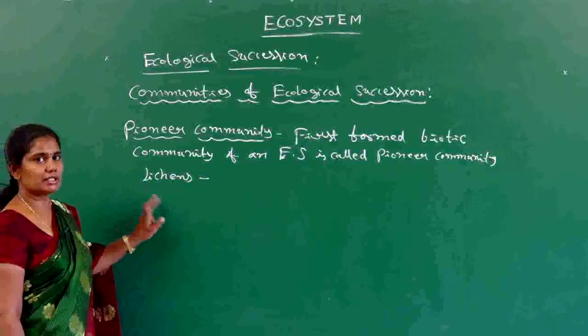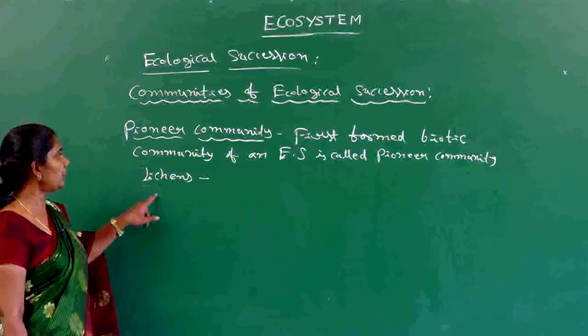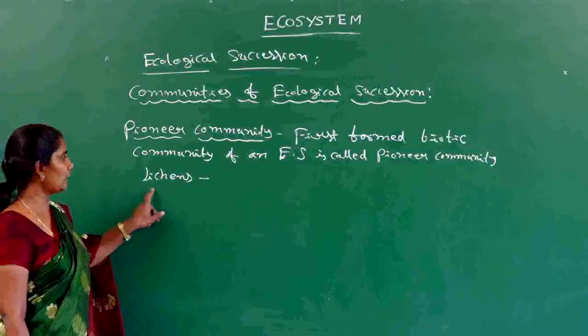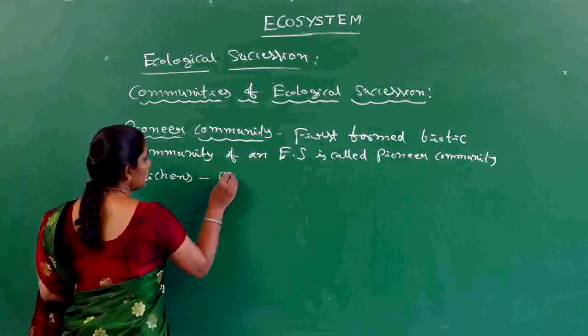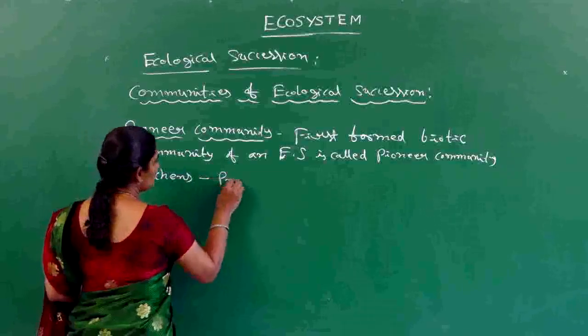So the pioneer community members of the primary succession are the lichens.